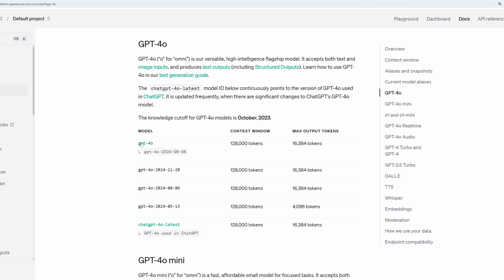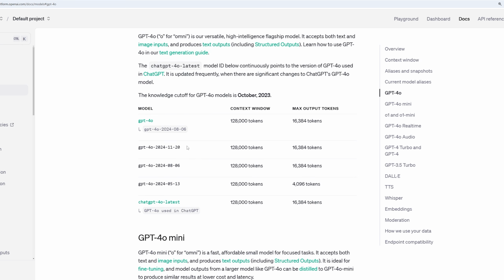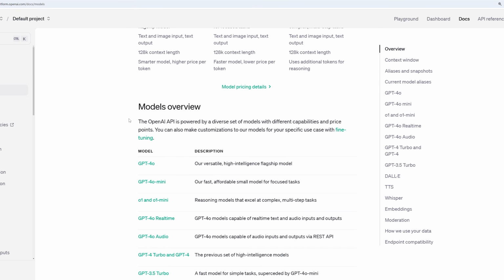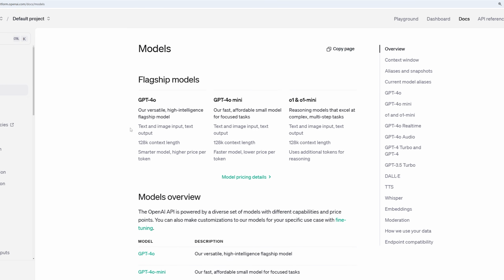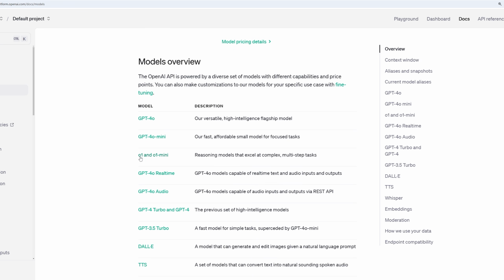So we can click into 4.0, for example. We can see that there's a bunch of different 4.0 versions as well if you want to target a specific version. But if you just do GPT 4.0, this will give you this specific version here. In terms of which model you want to choose, it really depends on a few things like how much money you have, because certain models are going to be more expensive because they are better. Like the new O1 models are going to be high quality, so these are going to obviously be more expensive.